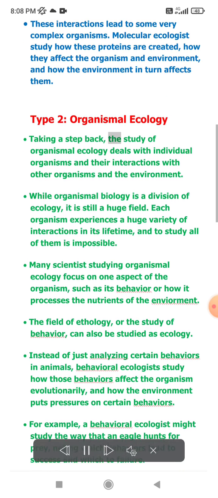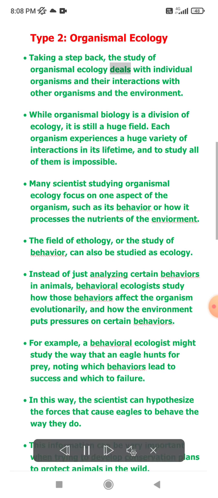Taking a step back, the study of organismal ecology deals with individual organisms and their interactions with other organisms and the environment. While organismal ecology is a division of ecology, it is still a huge field. Each organism experiences a huge variety of interactions in its lifetime, and to study all of them is impossible. Many scientists studying organismal ecology focus on one aspect of the organism, such as its behavior or how it processes the nutrients of the environment.